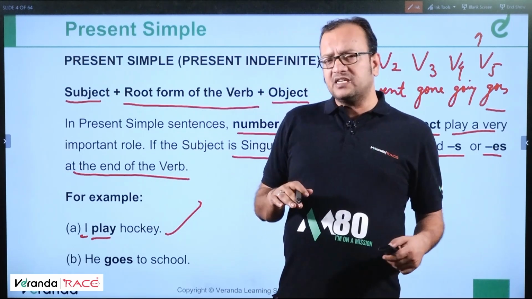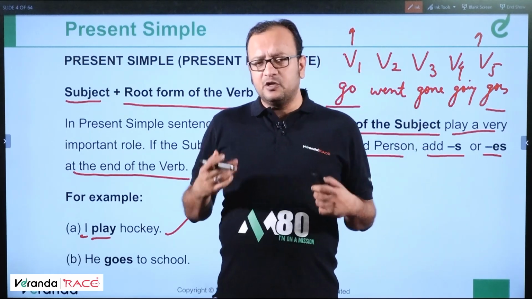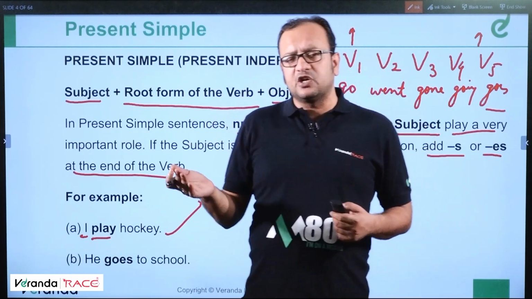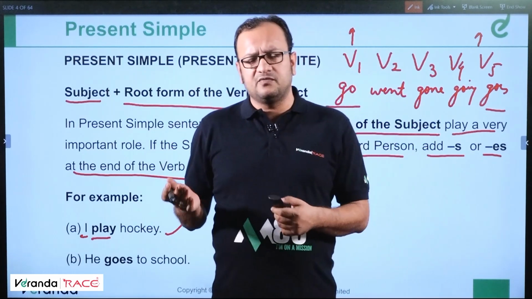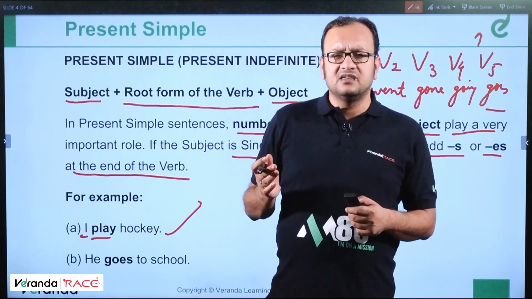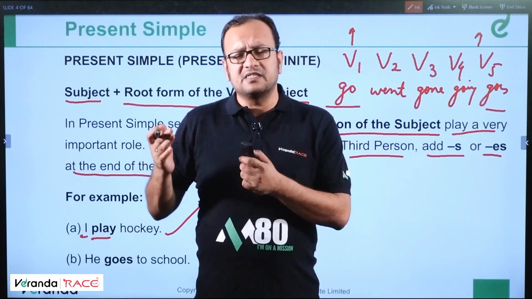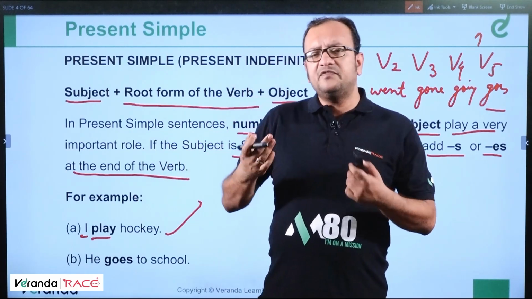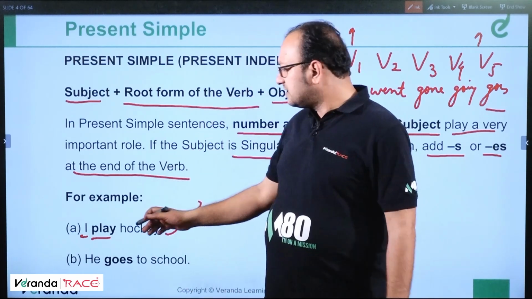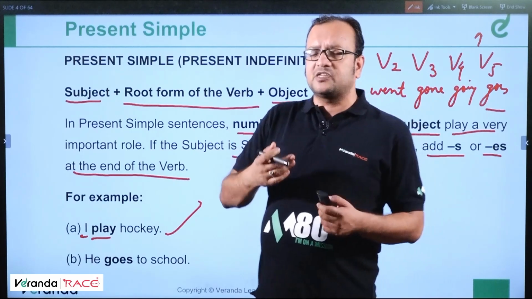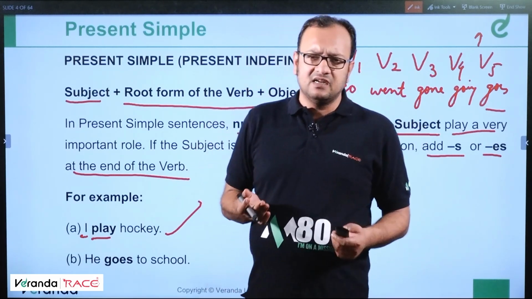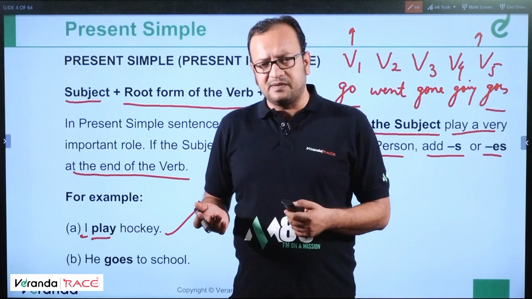But if we go by the logic, we cannot say I plays, because we always talk about third person singular, or a person who is in the third person. For example, Raman, Raj, Rekha. These are third person singular. And if we are talking about ourselves, we take the plural form of the verb. I play, I am. I is an exception. That's why we say I am happy. We don't say I are or I is happy.